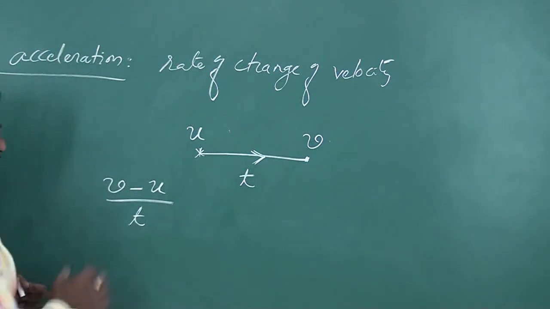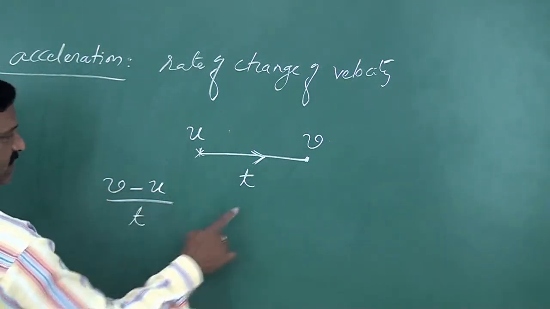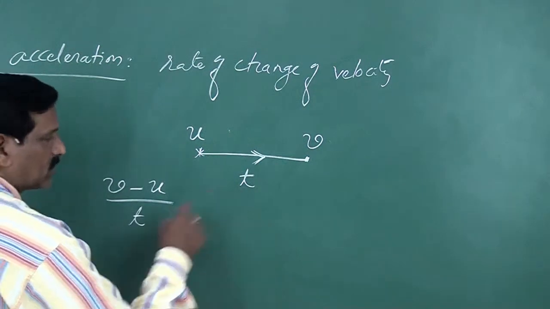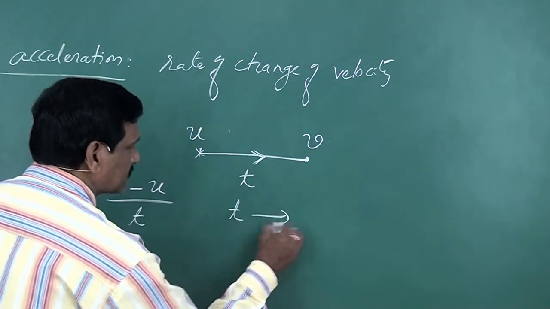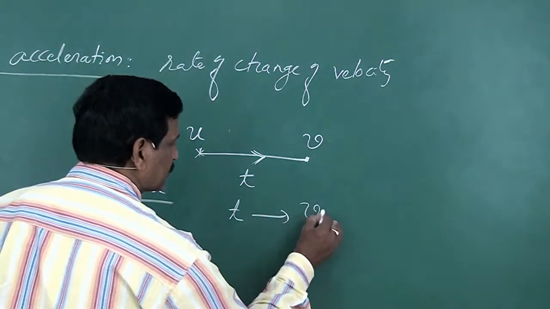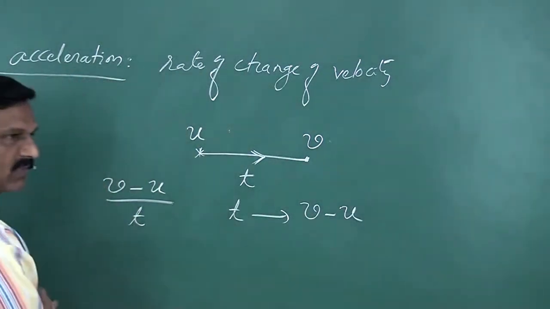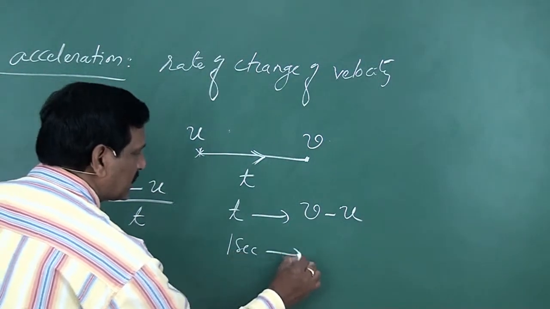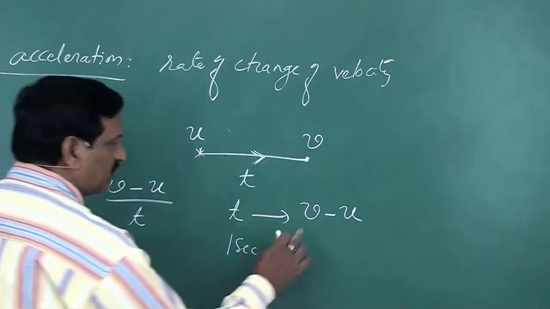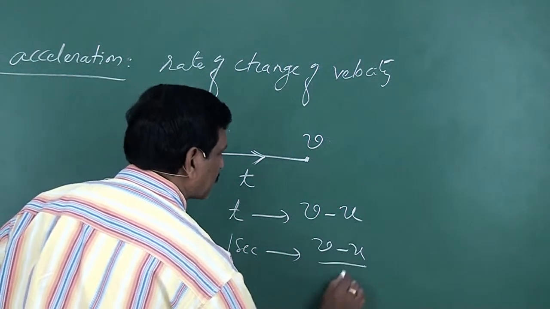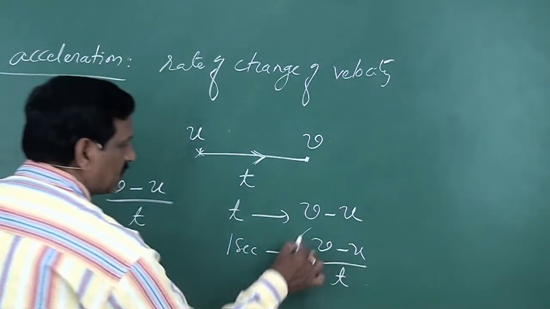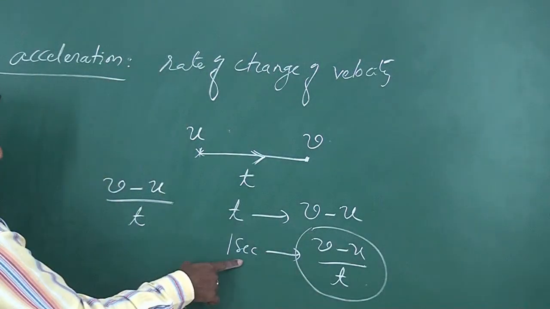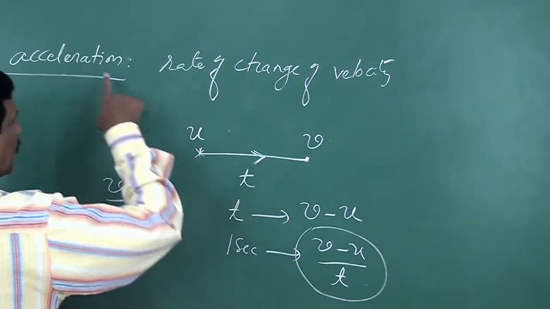Because this change takes place in a time of t seconds, in t seconds the velocity change is v minus u. In 1 second, what is the change in velocity? v minus u by t. So this is the change in velocity in 1 second. Now this is called acceleration.